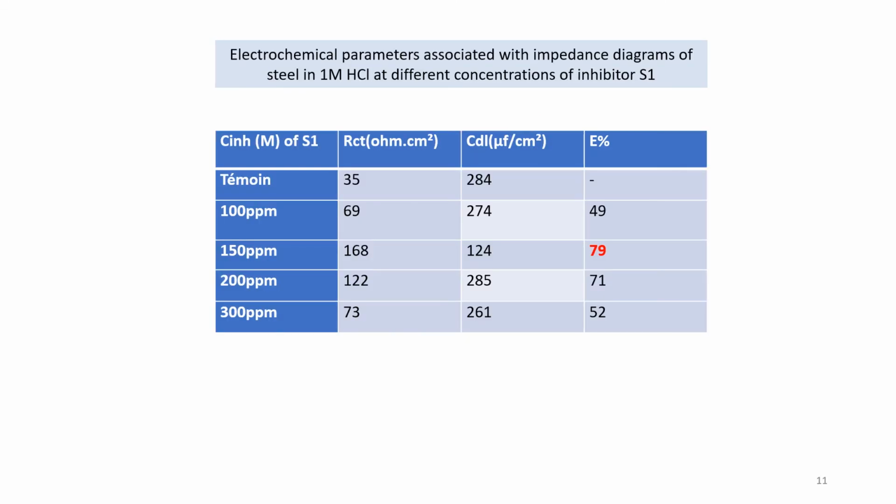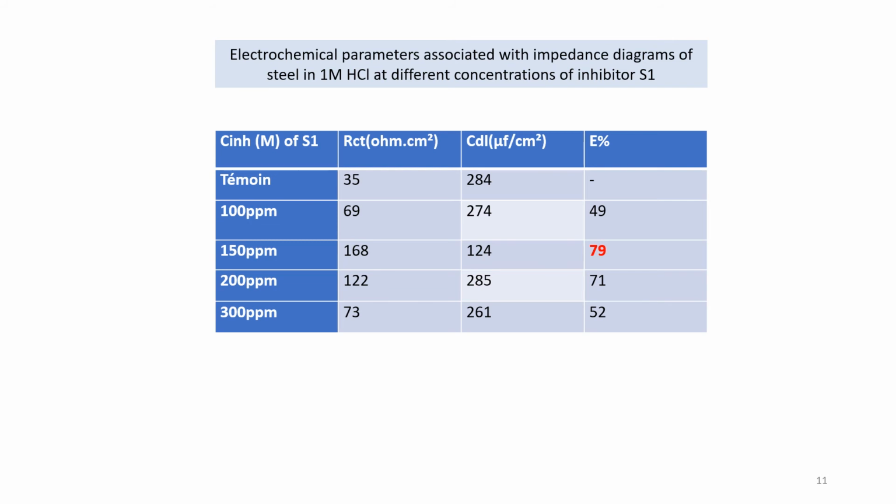It is observed that the addition of inhibitor increases the RCT values and reduces the CDL values. The decrease in CDL is due to the increase of the thickness of the electrical double layer. These observations suggest that S1 works by adsorption on the metal surface and thus causes the CDL values to decrease and the RCT values to increase.